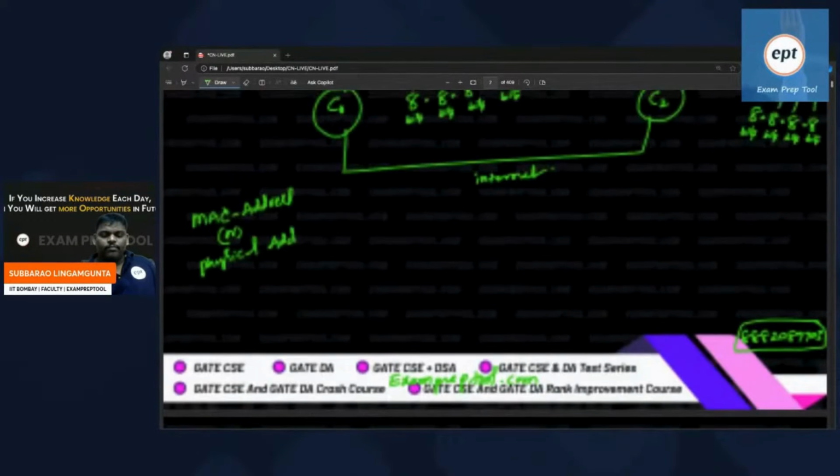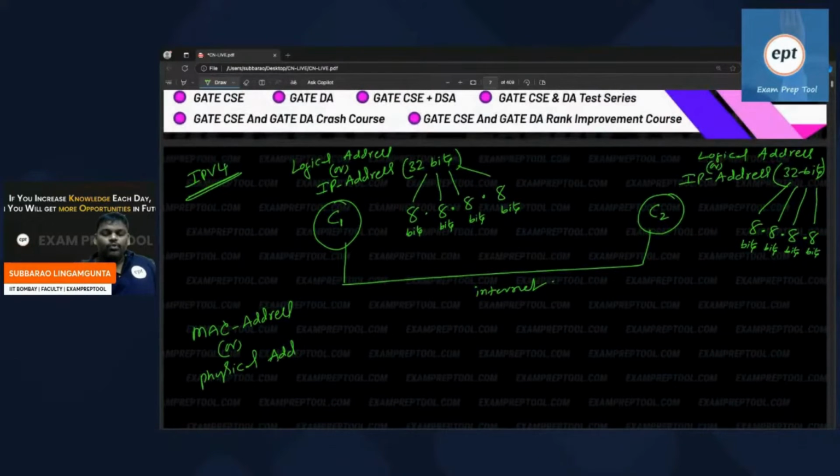In the internet, if two devices want to communicate, they both should have IP address. IP address is according to IPv4, version number 4, 32 bits. 32 bits will be divided into 4 eights, 4 octets. 8 bits are nothing but 1 octet.